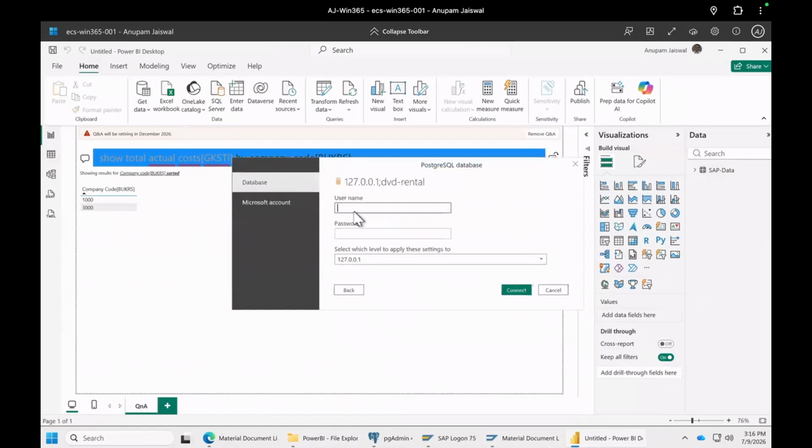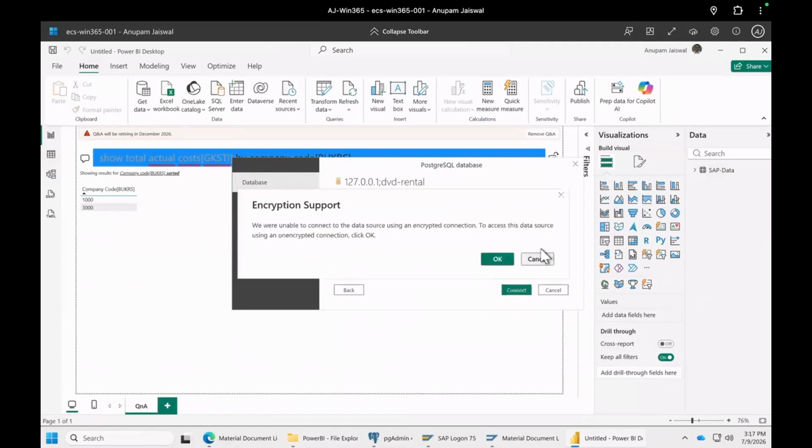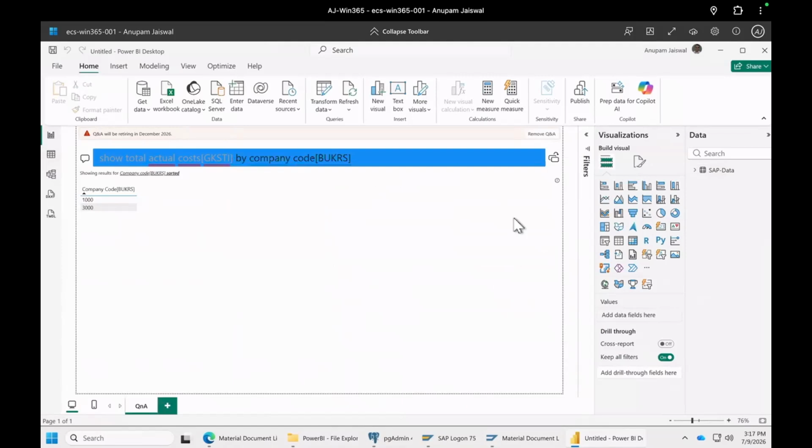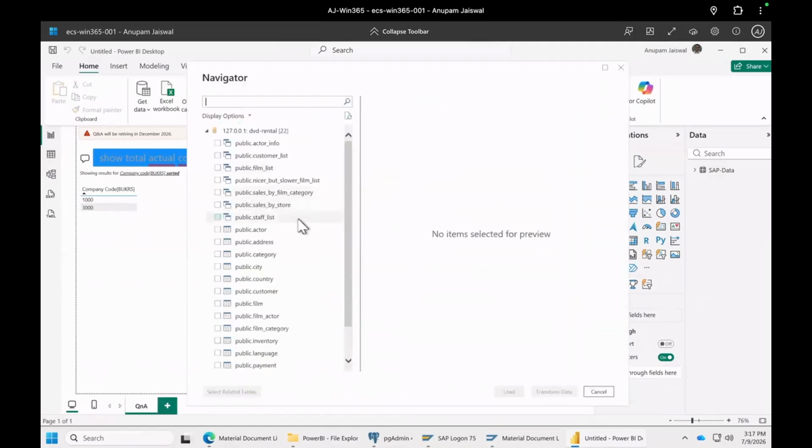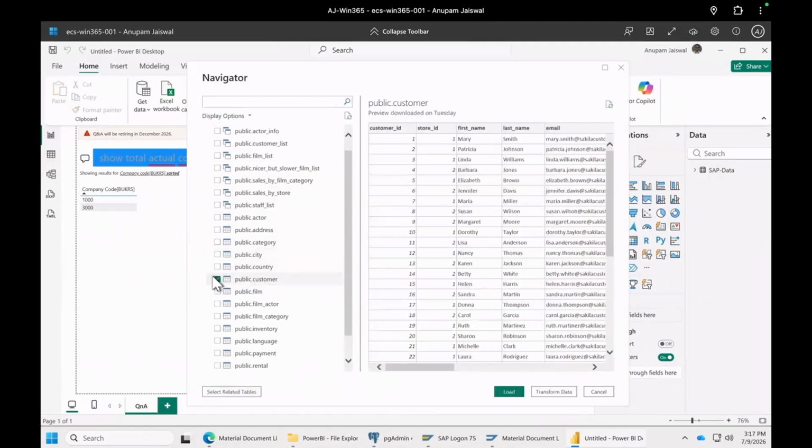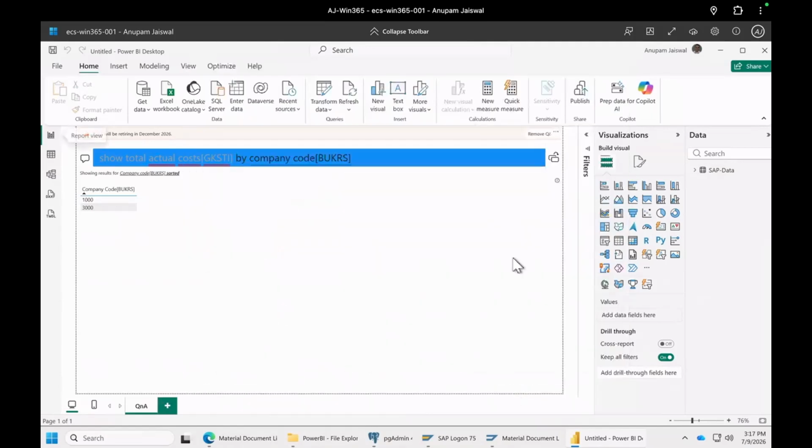So now it asks me for a user ID and password for the Postgres connection. At this time, it is making a connection to the Postgres database, and when I select this, I can select any of the tables which are there, but I'm still going to select customer and say load.